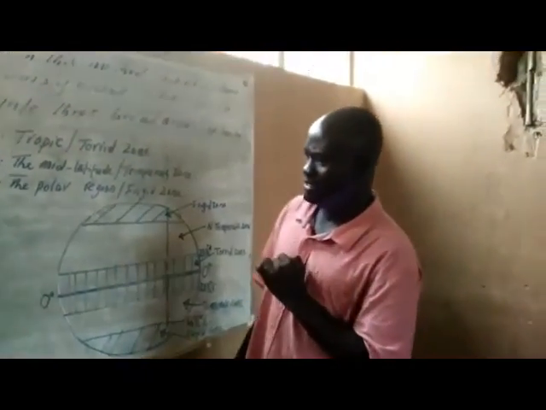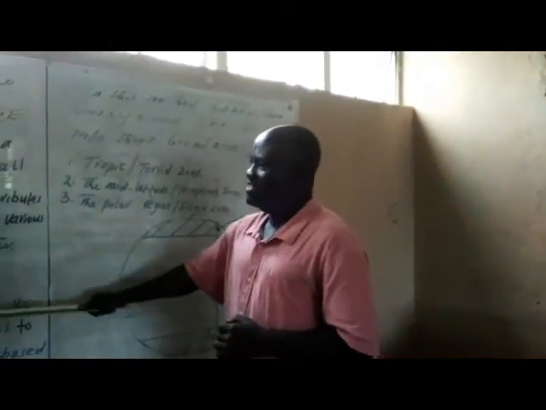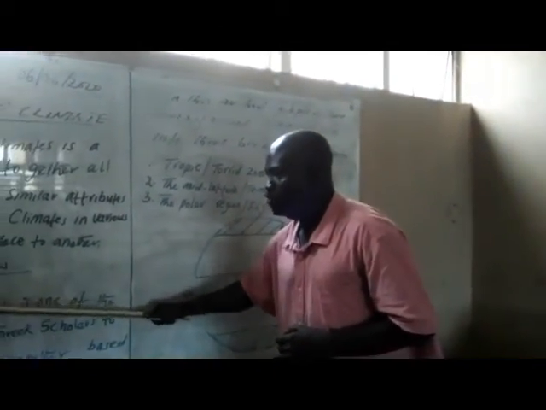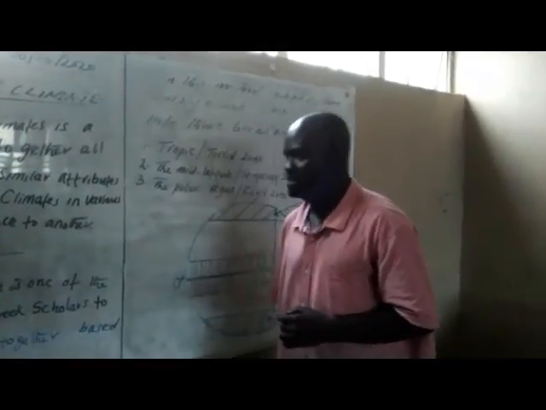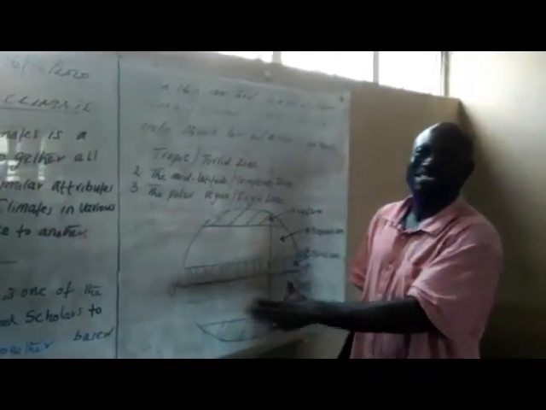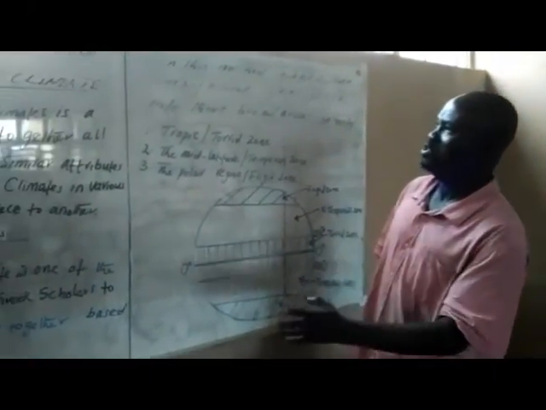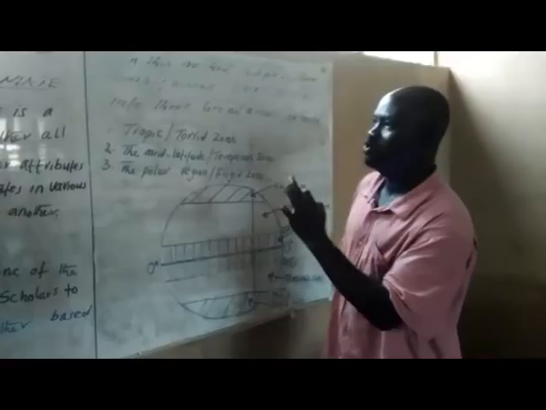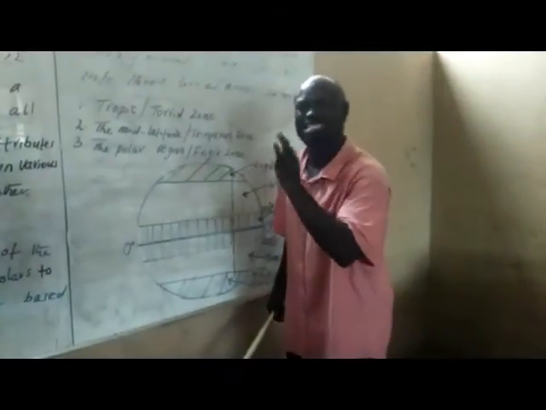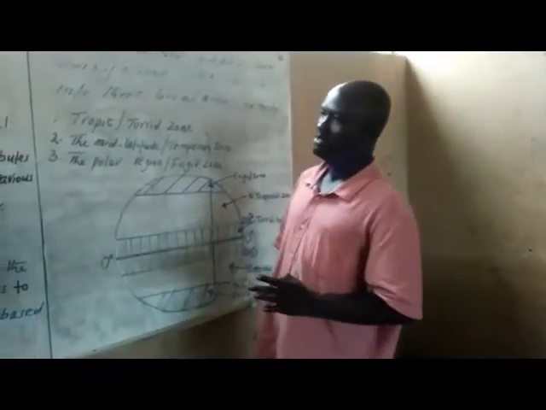With this, we understand that we still have many more classifications of climate, but that is the Greeks' own explanation. Classification of climate has to do with a careful explanation of climate.